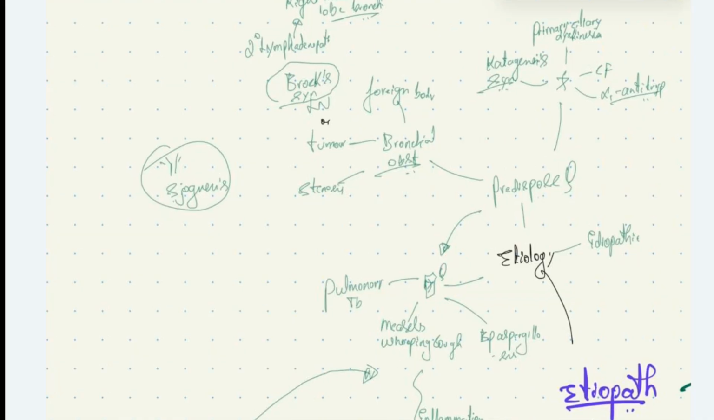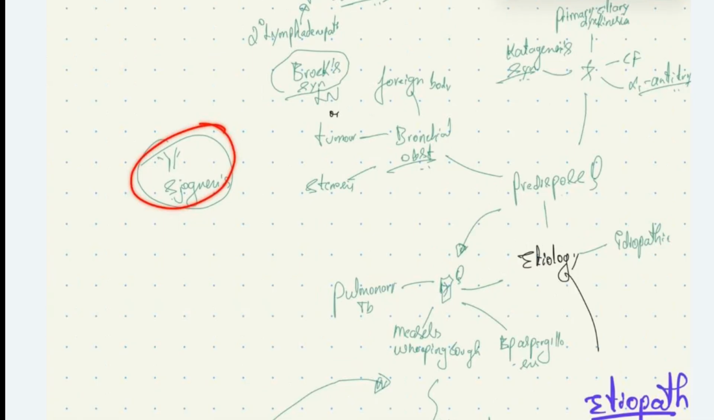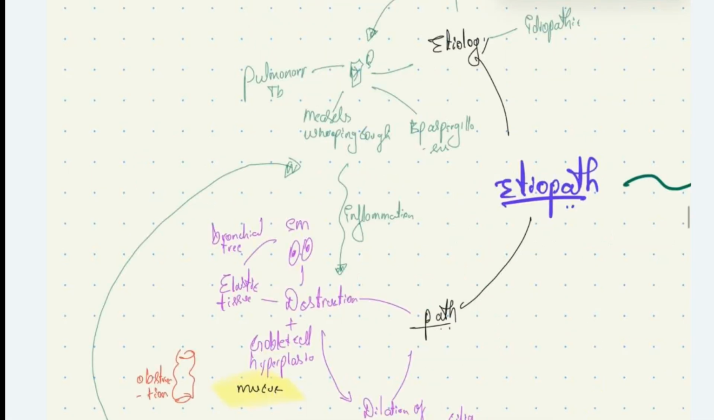Then we have an autoimmune condition called Sjogren syndrome, where the secretions will be thick and tenacious. This causes impaired clearance of the secretion and infections. Infections like pulmonary TB, measles, whooping cough, and bronchopulmonary aspergillosis can cause inflammation in the airway.